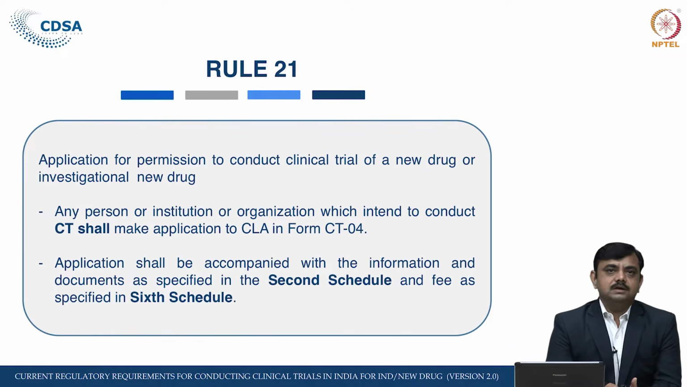So, whatever data is required to take permission from the central licensing authority to conduct a clinical trial, like the preclinical study, chemical structure, the details about the new molecule, the preclinical data, has to be submitted, and that data should be as per the second schedule. The fees are as specified in the sixth schedule. If it is phase 1, phase 2, phase 3, then different fees are given, and whatever fees are required have to be paid along with this application. The fees required are given in the sixth schedule under rule 21.